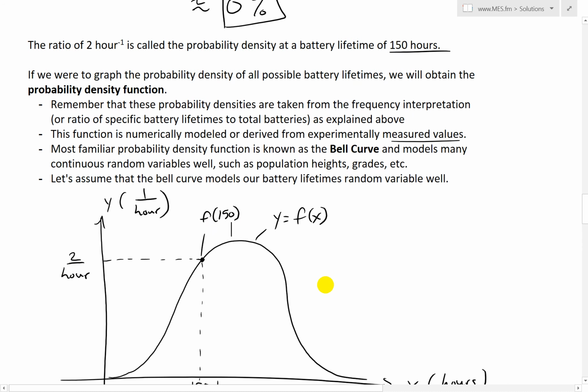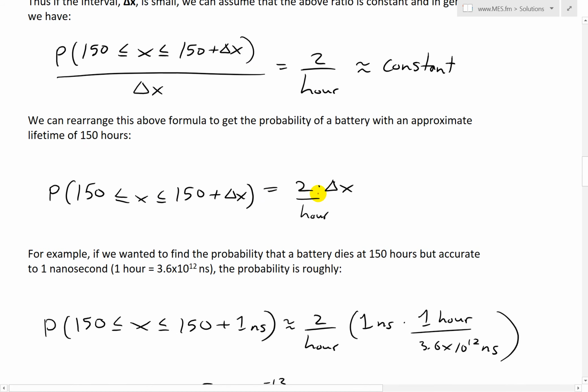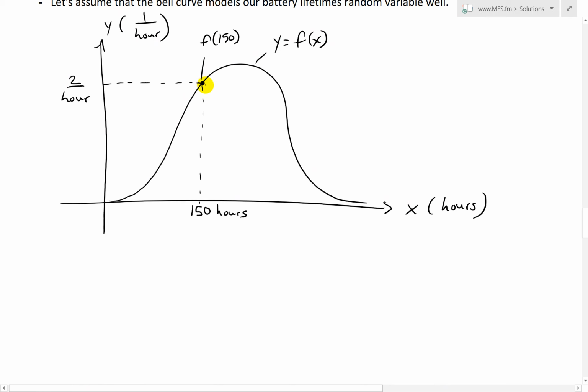Now the probability at approximately 150, as explained here, is 2 over hour times delta x. So if we were to write this out, I'll draw this in red. Let's say it's a distance of delta x like that, and draw this down. What we have here is an area. Across here is delta x, and then this full height is 2 over hour, so we have an area of a rectangle.